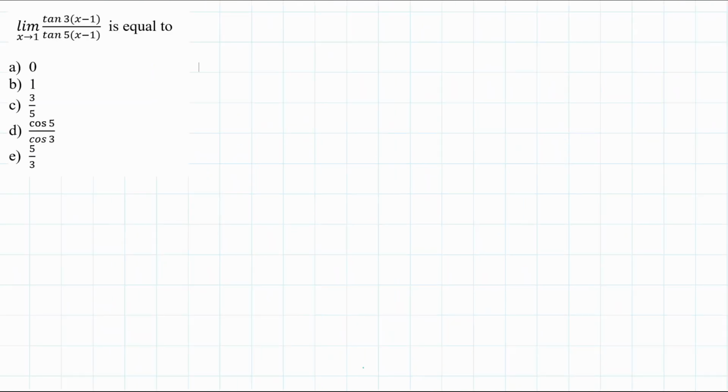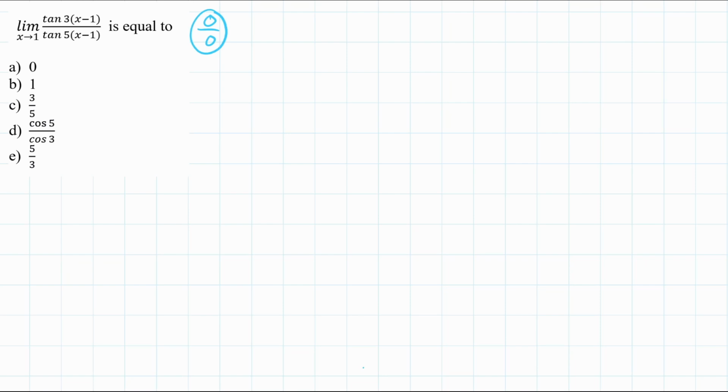Okay, here's a limit that involves the trigonometric functions, and if you do a direct substitution of x equal to 1, then in the numerator it will be tan of 0 divided by tan of 0 in the denominator, and that is going to be 0 over 0, and that's indeterminate. And therefore we need to do something about the expression.